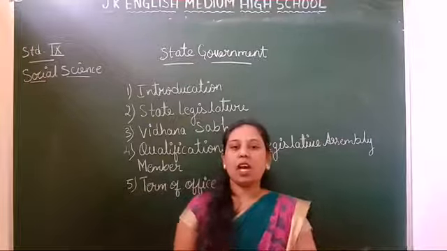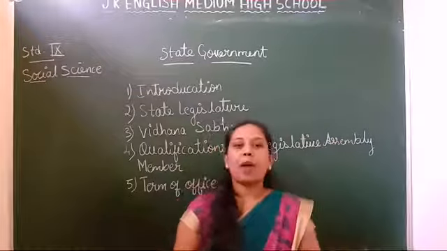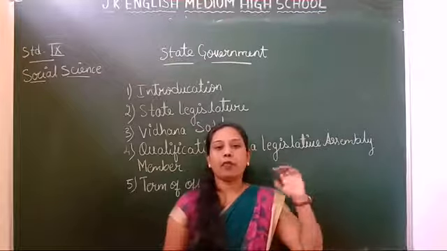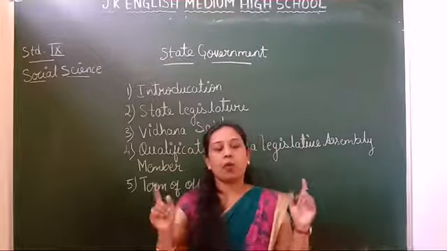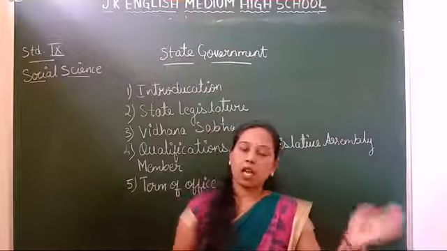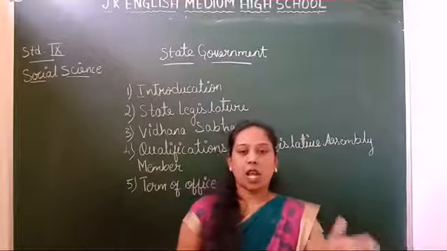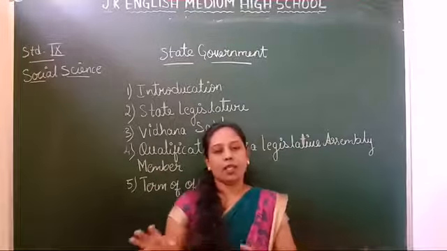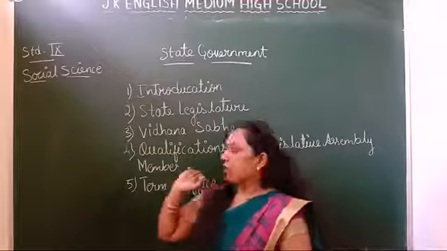The Vidhana Sabha in Karnataka has 225 members, of which 224 are elected and one member, an Anglo-Indian, is nominated by the governor. So this is about the Vidhana Sabha.